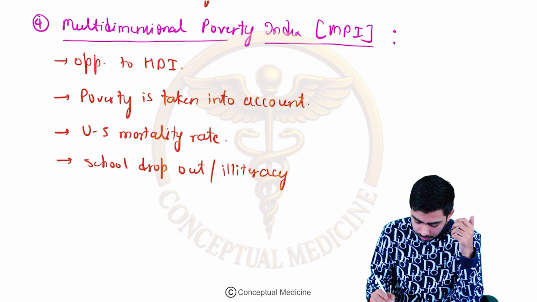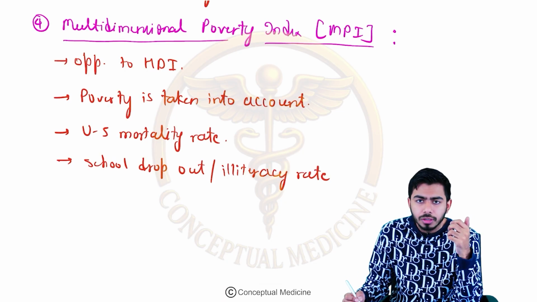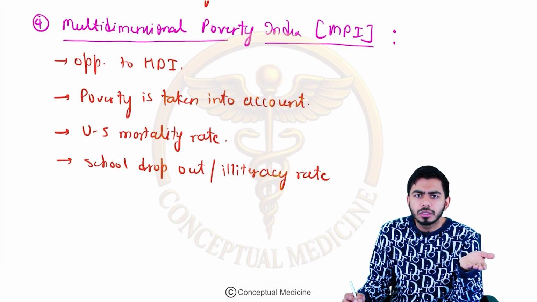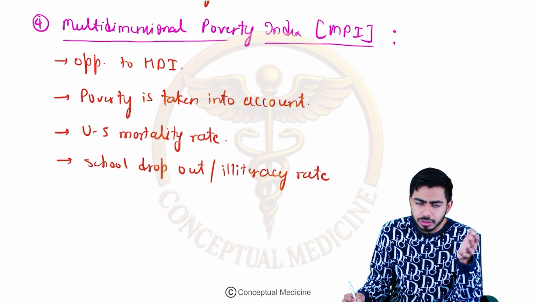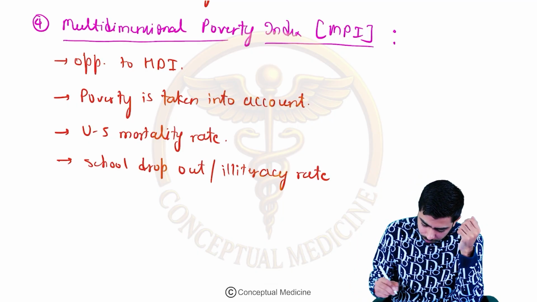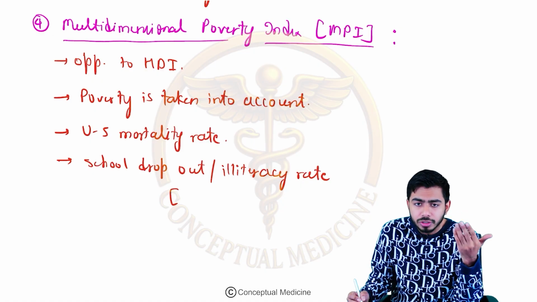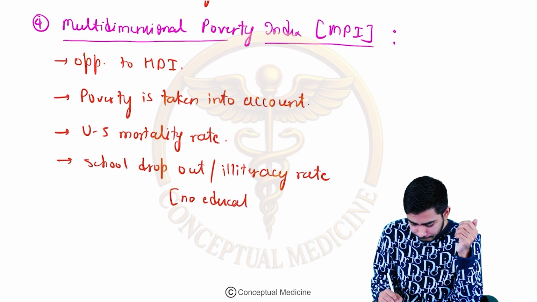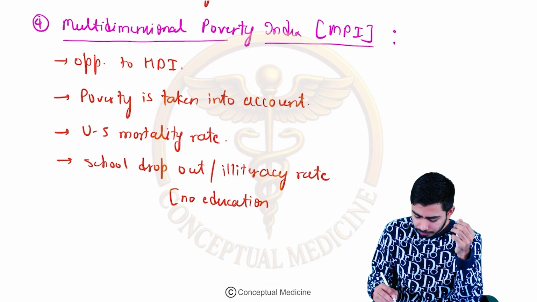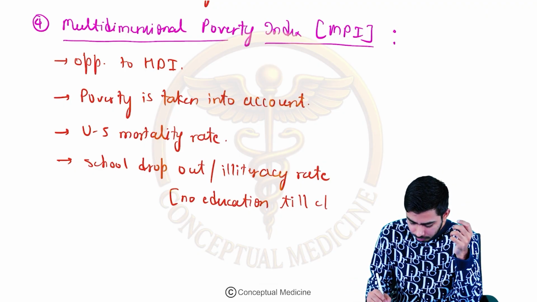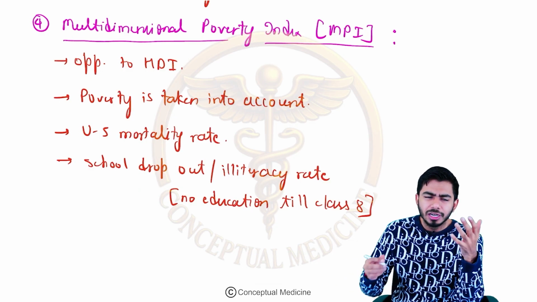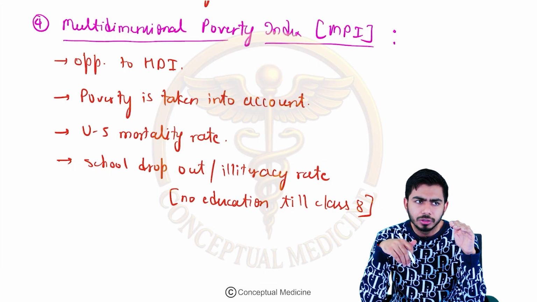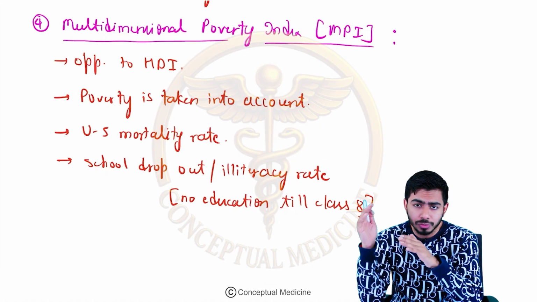Or the child who could not have studied beyond class 8 or beyond class 6, right? So these are also included in this case. So the children who couldn't get access beyond class 8, so no education after class 8 or till class 8, right? There are levels in the education. We are talking about the child who has passed class 8 or class 10 or class 12, like that.